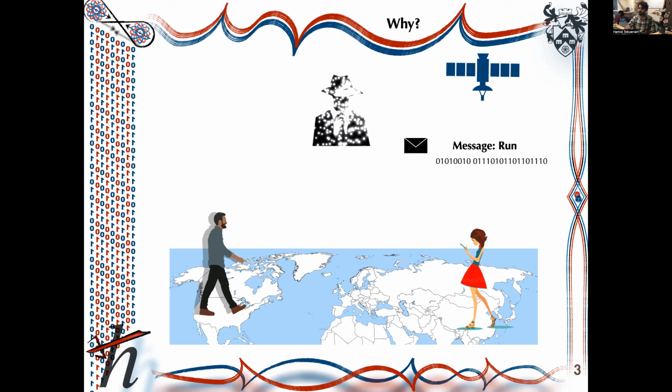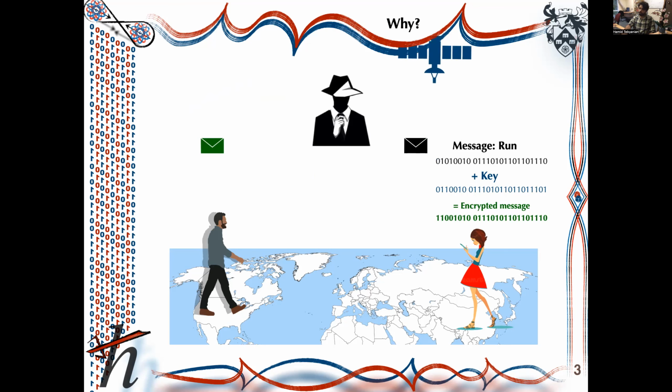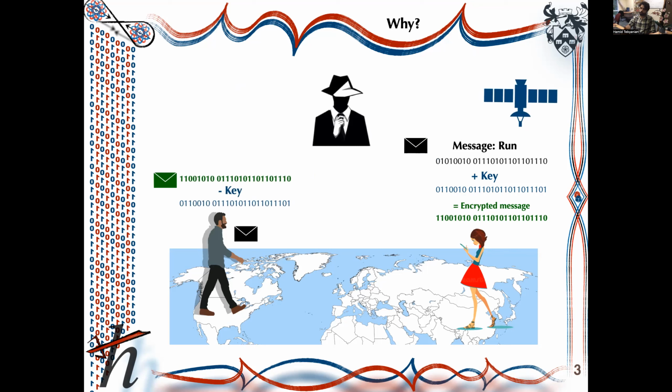Let's think of satellites. If you send a message through this public channel, since it's a public channel, everybody has access to it, and a third party, or in the worst case, an eavesdropper, can intercept the message, read it, and possibly change it. An easy solution to this problem is to combine the message with a random key with the same length as the original message, and then send the encrypted message to Bob. On the other side, Bob can decrypt the message by subtracting the random key from the received message. Distributing the key between two parties is another topic, which is called quantum key distribution, and it's out of the scope of this talk, but I'm sure you can find many talks about QKD in Qcrypt.